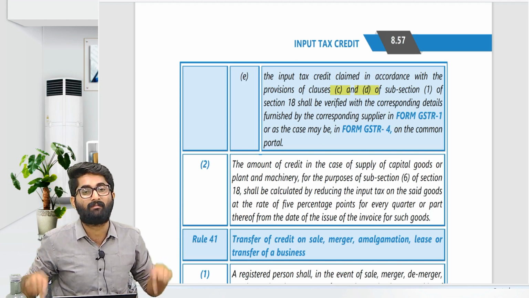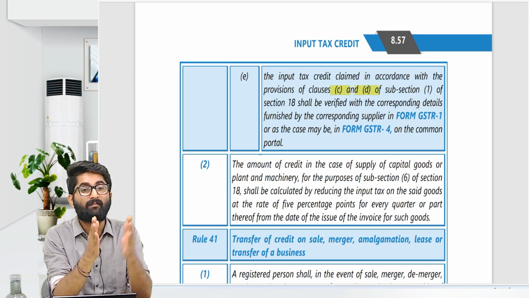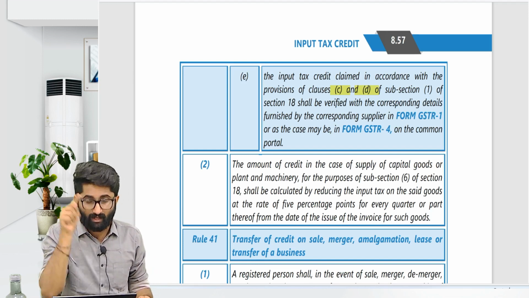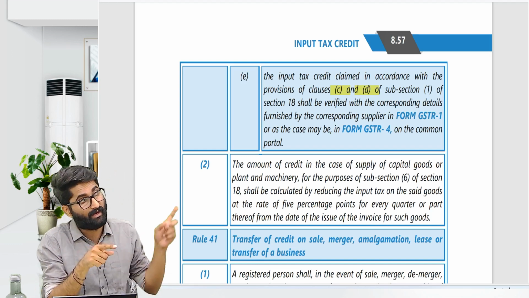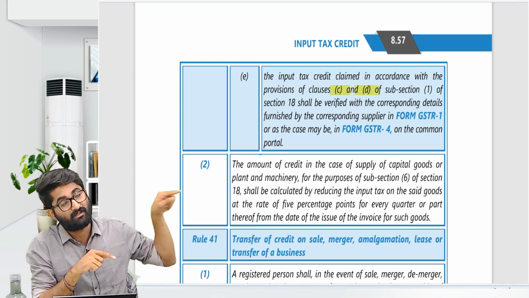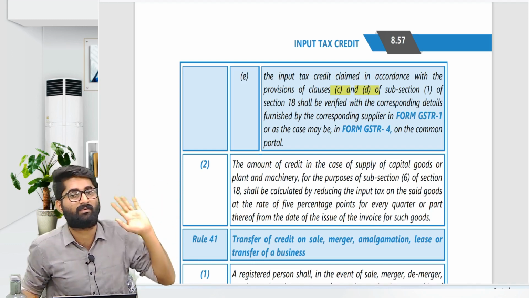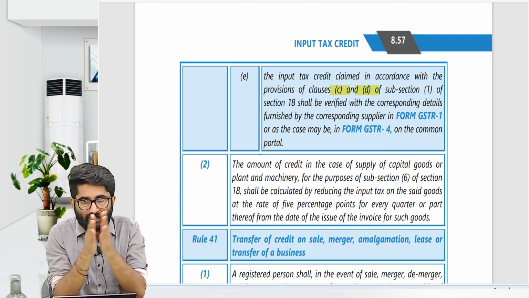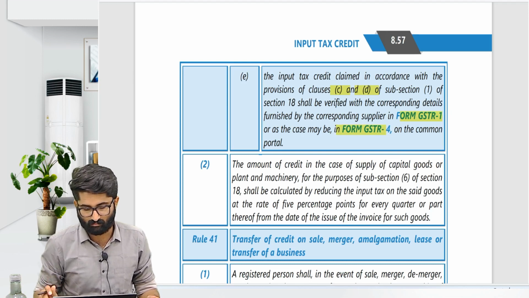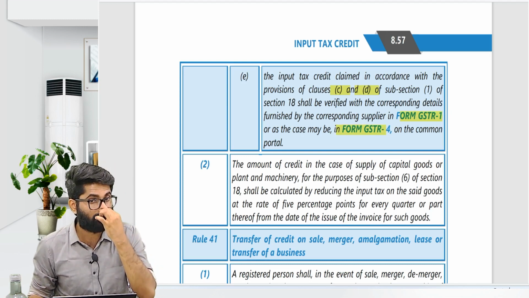But now, when you are taking ITC, the government will check whether it was actually purchased by this person or not, whether the GST paid by this person is reflected in the GSTR 1 of that registered person, the supplier, or not. That will be matched between GSTR 4 and GSTR 1. That is about rule number 40 sub rule 1.